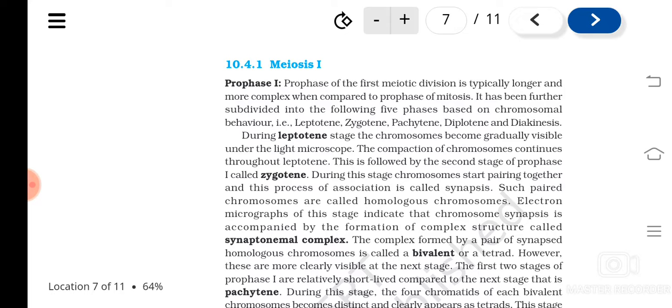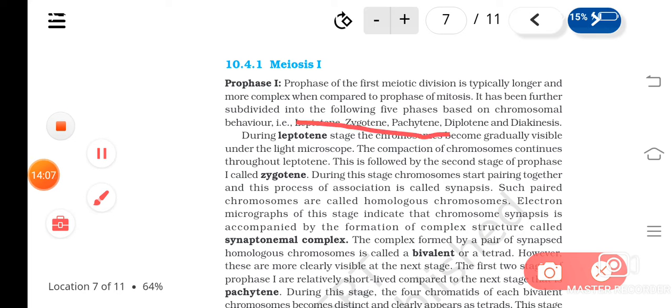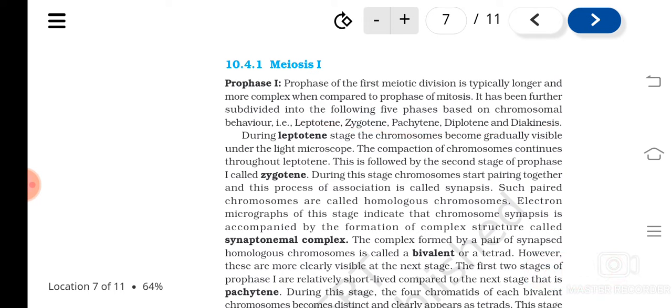They are leptotene, zygotene, pachytene, diplotene and diakinesis. So you will have to learn this, no other way. Okay, 2-3 times you read, then it will be easy for you. So during leptotene, chromosomes will become visible under the light microscope.